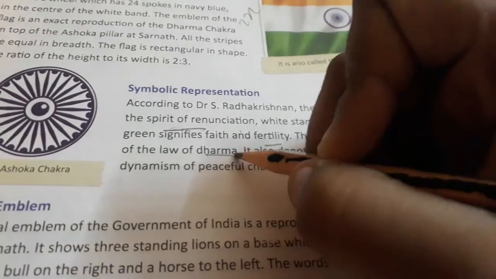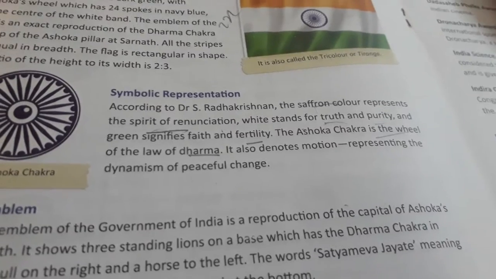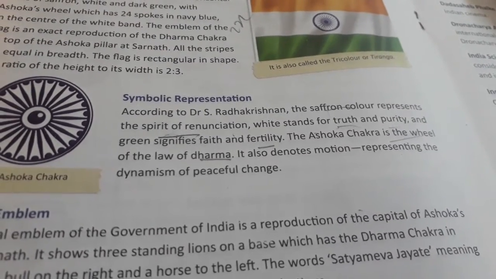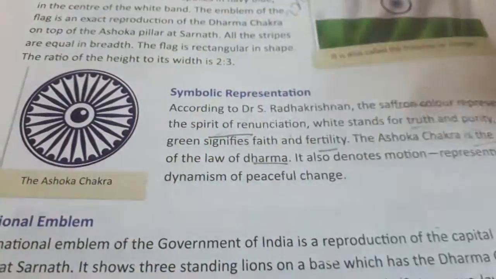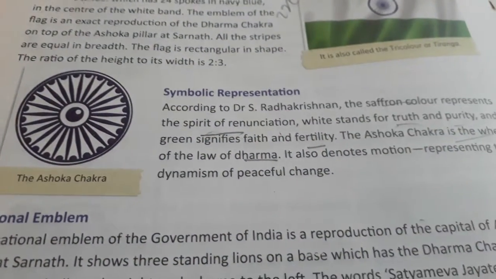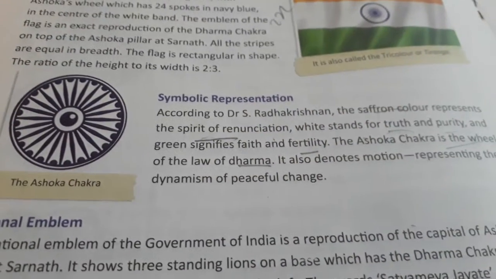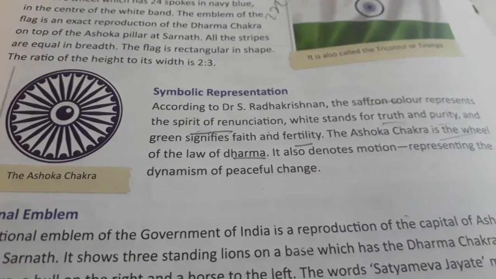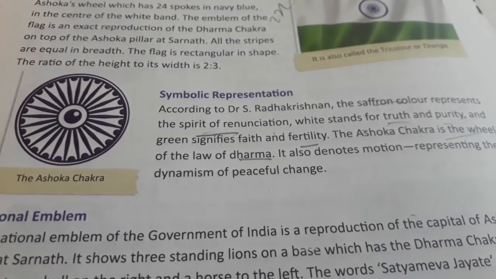Dharma means good deeds we can say. And it also denotes motion, that is, representing the dynamism of peaceful change. See, when we look at this, it somewhat looks like a wheel, right? So this Ashoka Chakra is a wheel representing peaceful change. Whatever change is happening, we should accept it like that. It conveys a message to us.